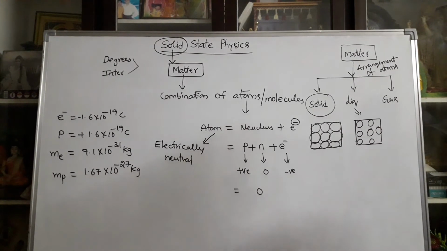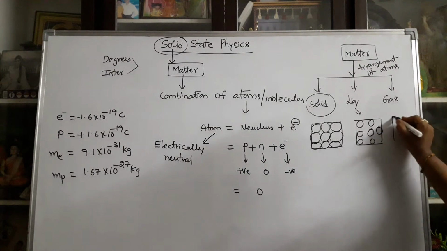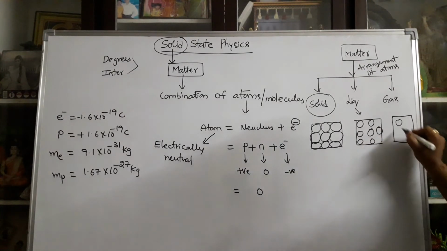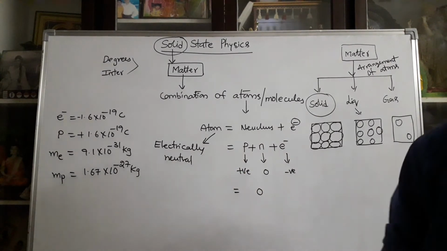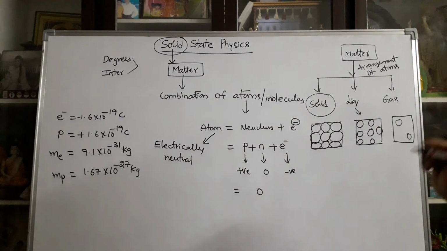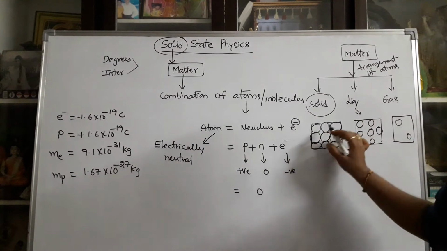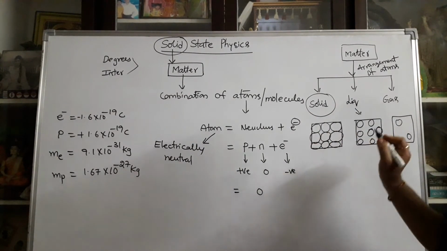Loosely packing of atoms. In the gaseous state, the atoms exist in a free state. When free state atoms exist, the matter can be called the gaseous state. In a solid, the atoms are arranged side by side.